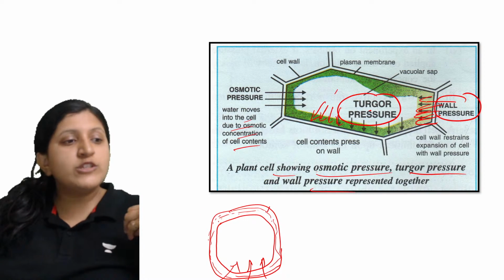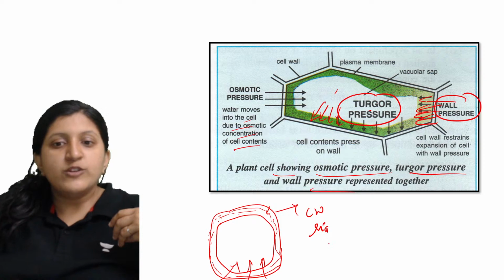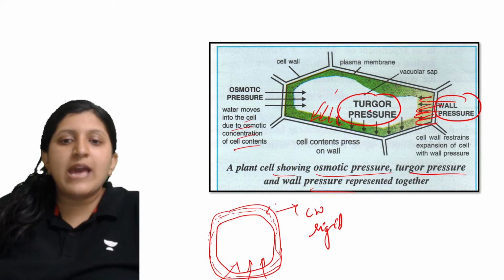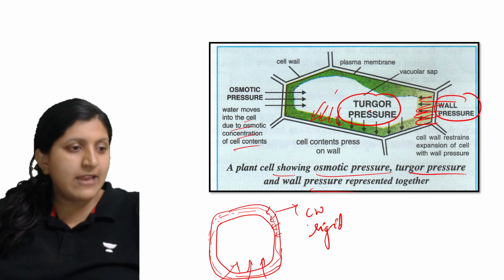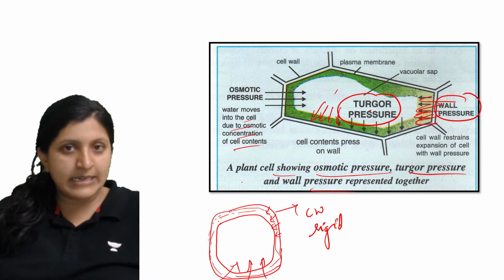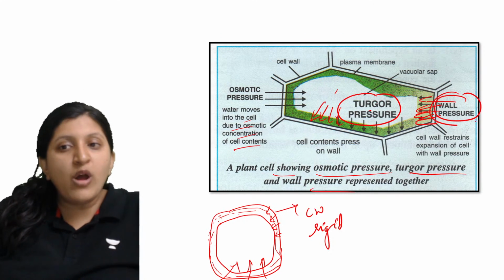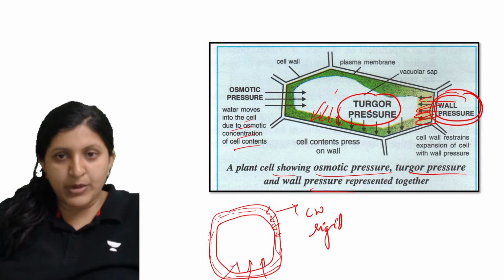And in order to prevent the bursting of the cell wall, since the cell wall is actually a rigid structure, you can see that the wall also puts up a pressure on the cellular content, the cell membrane content, and that is called wall pressure. So there is a wall pressure and then there is a Turgor pressure.